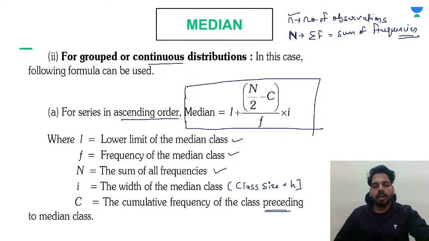That means whatever median class you are getting, the frequency of the class preceding it you have to consider as the cumulative frequency. Understood? That will be known as C over here. I hope you understood this. These are some basics which you have already gone through in class 9th and 10th. Right?